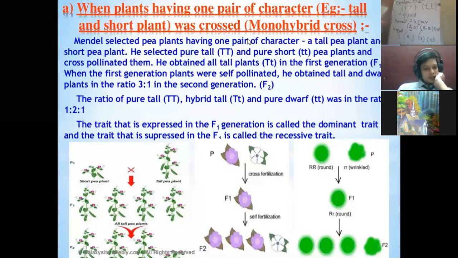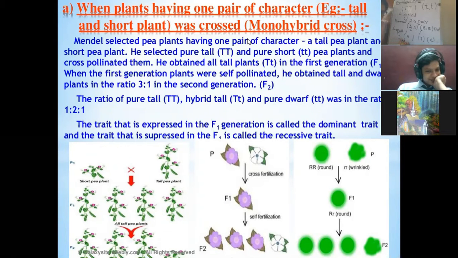That is why we say that sex cells are haploid in nature.